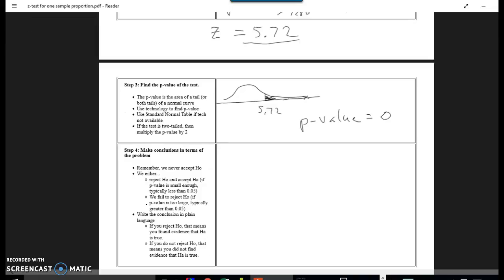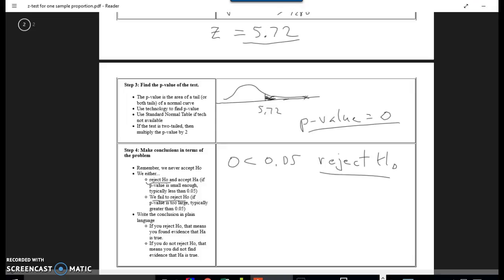All right, step 4, make your conclusions. Okay, so do we reject the null right here, or do we fail to reject the null? Well, if the p-value is small enough, well, the p-value certainly is small enough here. The original question said 5% level of significance, which means 0.05. A p-value of 0 is way less than 0.05. So we reject the null.